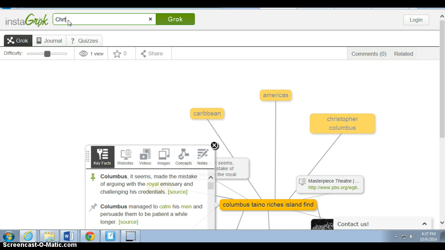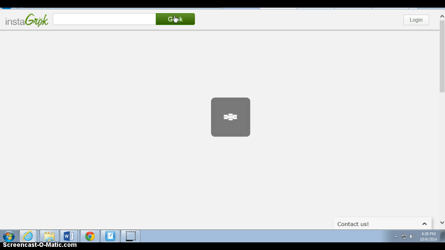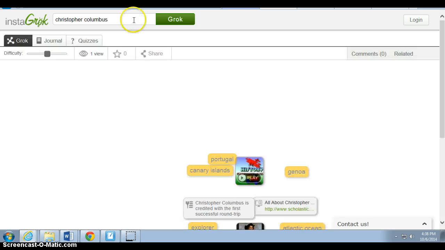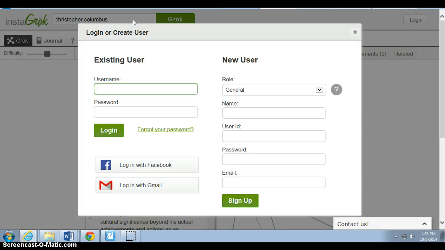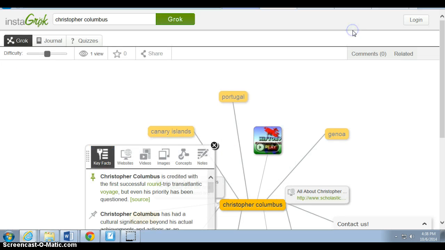Typing in Christopher Columbus and then just waiting until Instagrok brings back results, and if this comes up you can exit out of that. We're better off typing in a topic or a subject like Christopher Columbus, the name of a man, the name of a woman, the name of an event.